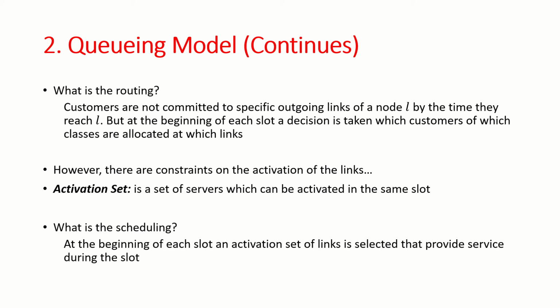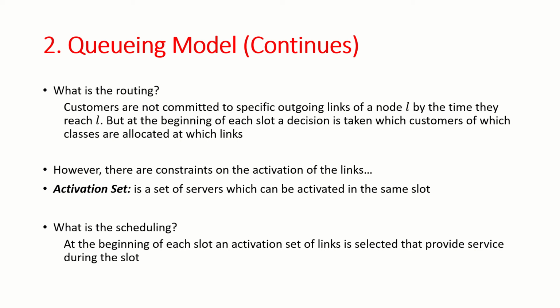Let's define what the routing is. Customers are not committed to specific outgoing links of a node L by the time they reach L. But at the beginning of each slot, a decision is taken on which customers of which classes are allocated to which links. However, there are constraints on the activation of the links, because certain servers cannot provide service at the same time. This problem is handled by the definition of an activation set. An activation set is a set of servers which can be activated in the same slot.